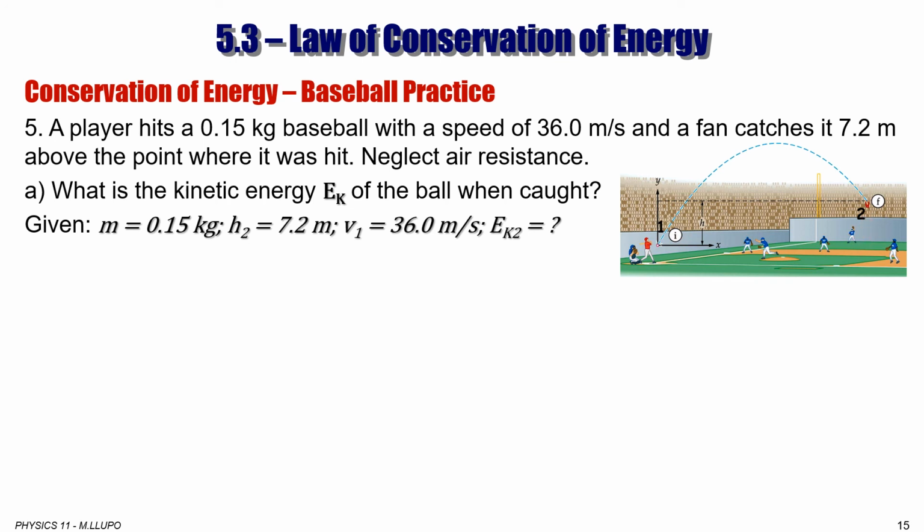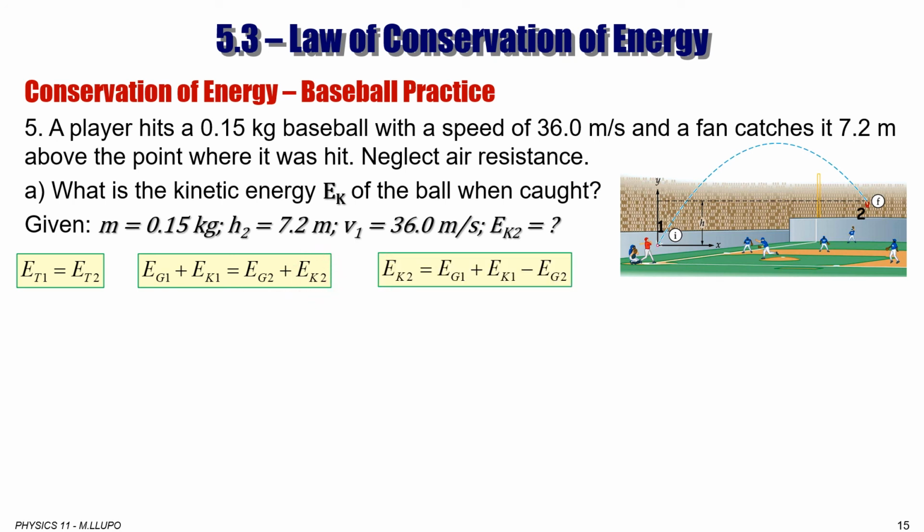Now, the law of conservation of energy applies. Total energy at point 1 is equal to total energy at point 2. Then gravitational potential energy at point 1 plus kinetic energy at point 1 has to be equal to kinetic energy and gravitational potential energy at point 2. Now we are looking for kinetic energy at point 2. So isolate that EK2, which is equal to gravitational potential energy at point 1 plus kinetic energy at point 1 minus Eg2, which we move to the other side of the equation, and then it becomes from positive to negative.